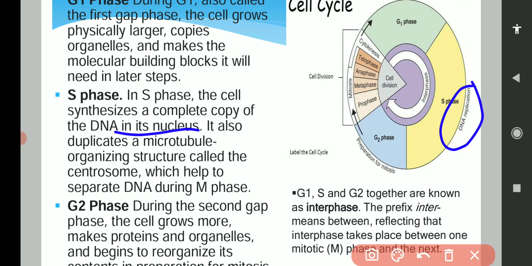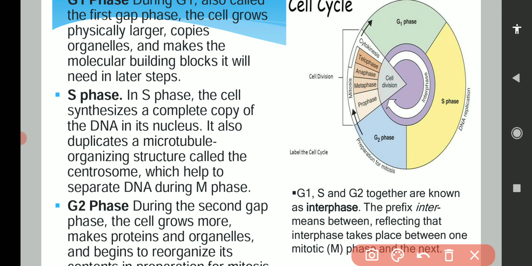Also the microtubules will get duplicated, and the microtubule organizing structure known as the centrosome will also get duplicated. After that the cell will enter into the G2 phase. What is G2 phase?